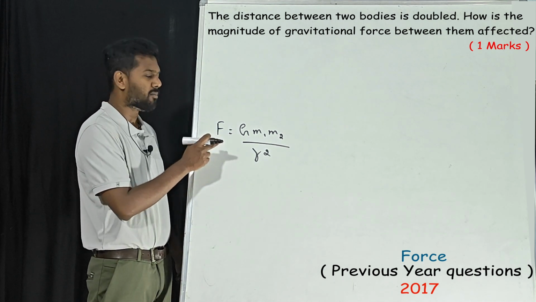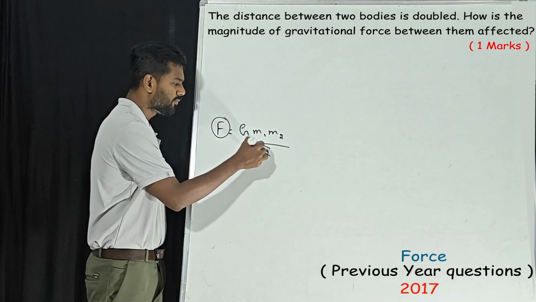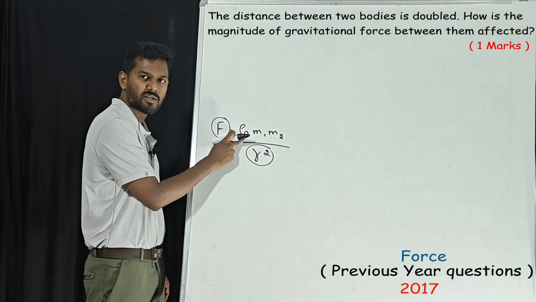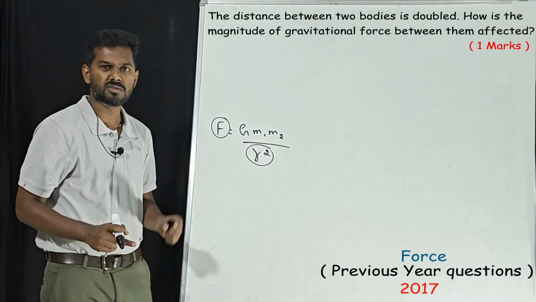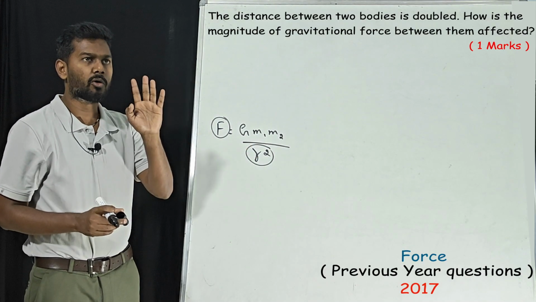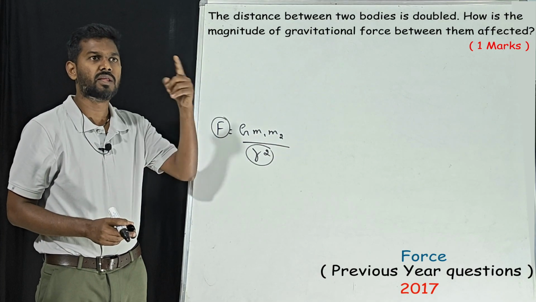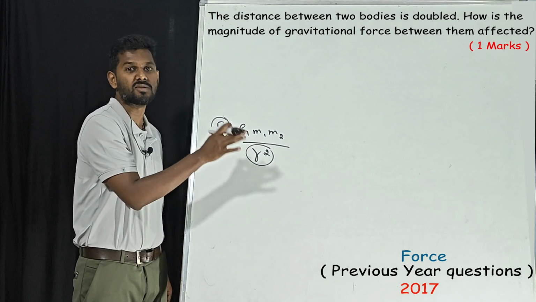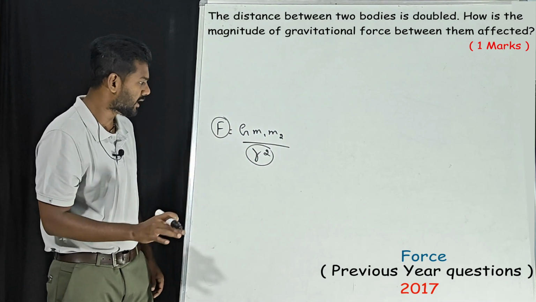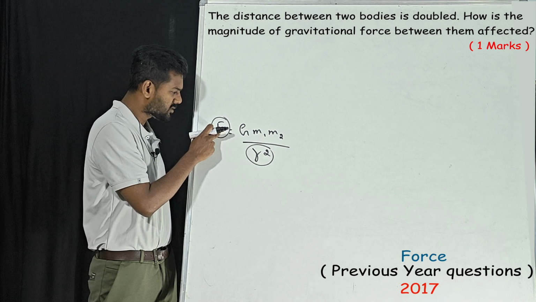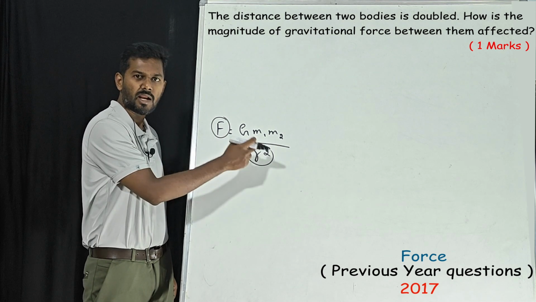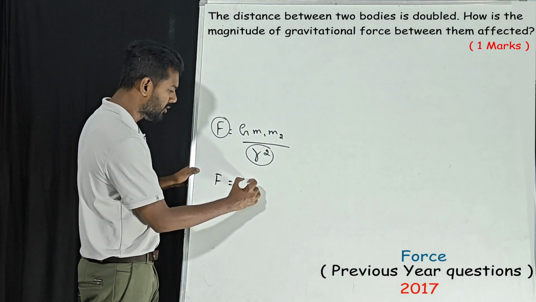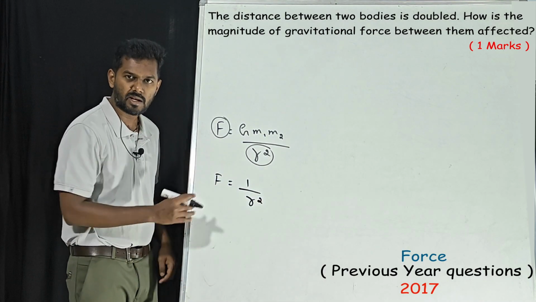Now we are talking about only force and separation, distance between them. We are not talking about gravitational constant, mass and mass of the two objects. That is not mentioned in the question. We are going to talk about gravitational force and the distance between them, only these two. Even though all these things are there, they are constant now, they are not changing presently. Now you need to understand. Now I can directly go like this, correct?